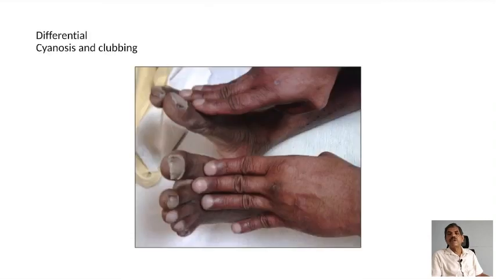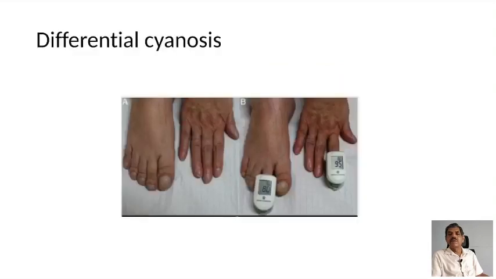This photo is showing cyanosis in the toenail but not in the fingernail, and therefore this is a differential cyanosis. Here this picture is showing hand and feet of the same person placed nearby, and you can see saturation in the fingertip is 95, and saturation in the toe is only 80, again differential cyanosis.